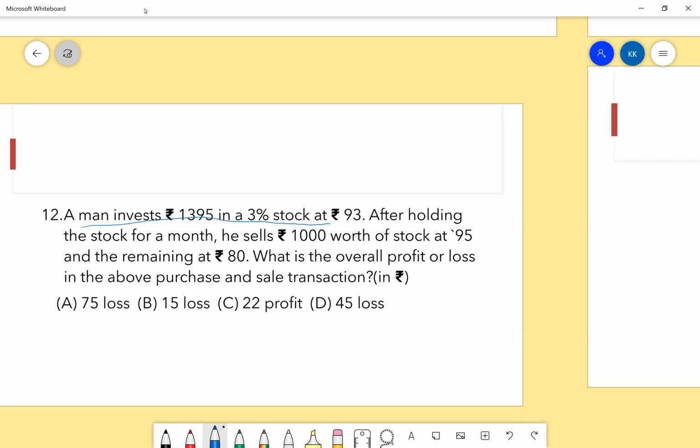3% stock. I didn't get it. Correct me if I'm wrong, Kesari. He's buying shares, and one share is worth 93. So he's investing 1395 rupees to buy a certain amount of shares. So basically, he's buying 15 shares, and each share is 93 rupees. Is it correct, Kesari?